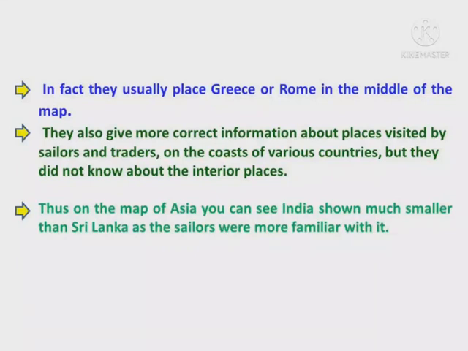Thus, on the map of Asia, you can see India so much smaller than Sri Lanka, as the sailors were more familiar with it. Peninsular India is pushed into northern India in Al-Idrisi's maps.